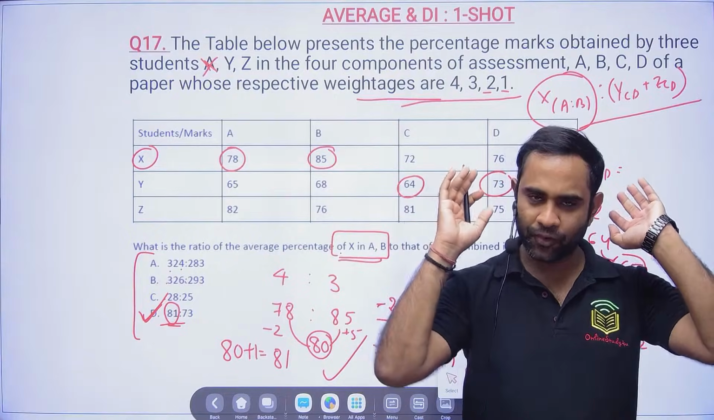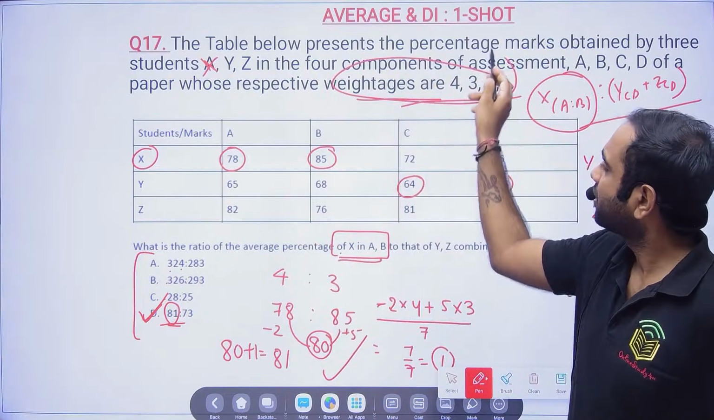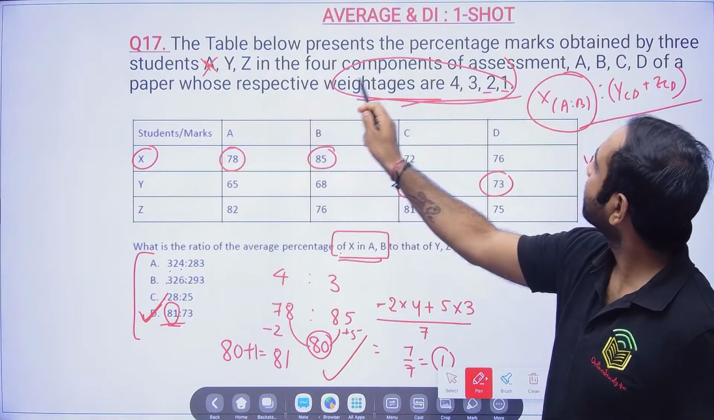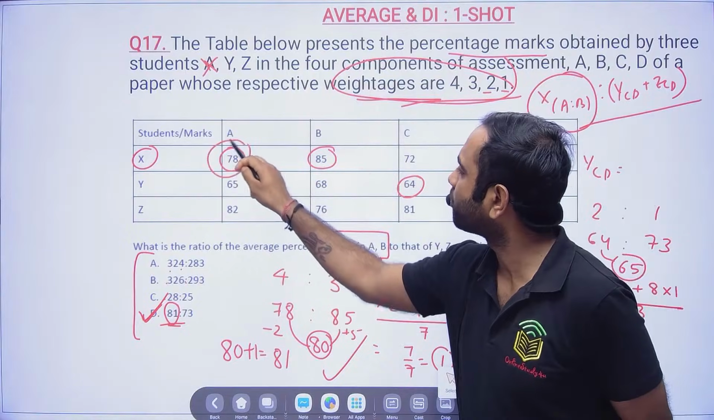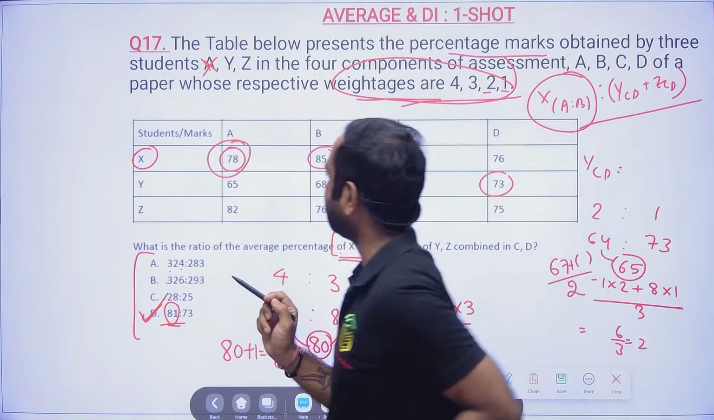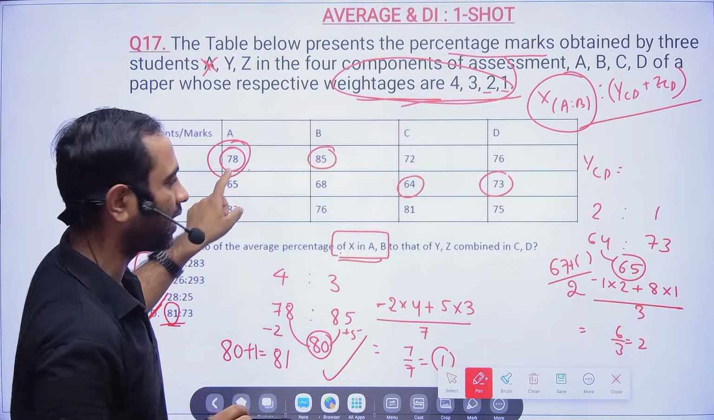See, if you are not able to understand, leave it. Weight is given, and here the percentage is given. The table below presents the percentage marks, so the marks obtained are given. That means in A, the weight is 4 and the marks obtained by the student, see, it is like this.